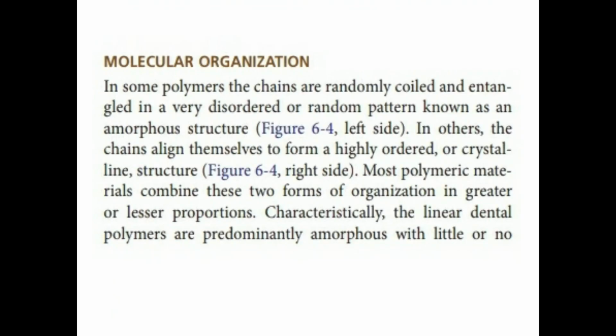Then a little idea about molecular organization and chain length. In some polymers, the chains are randomly coiled and entangled in a very disordered or random pattern known as an amorphous structure. So that one we call an amorphous structure. In others, the chains align themselves to form a highly ordered or crystalline structure. If it is highly ordered, it is a crystalline structure. If it is randomly ordered, it is an amorphous structure.